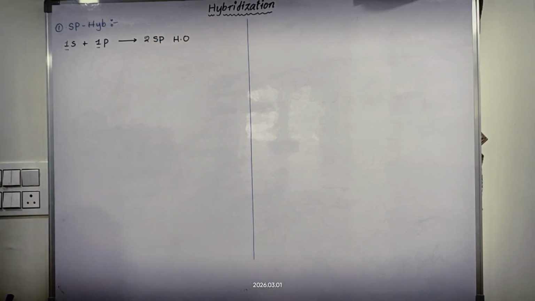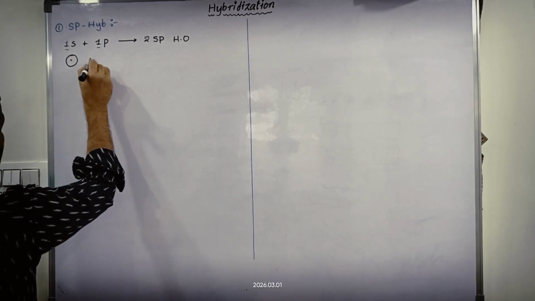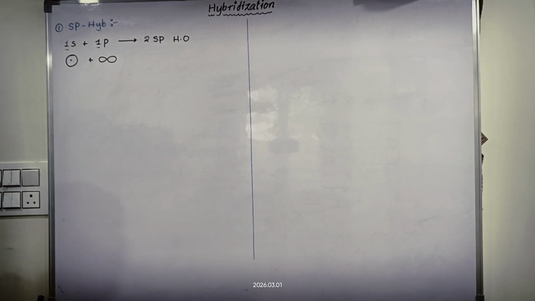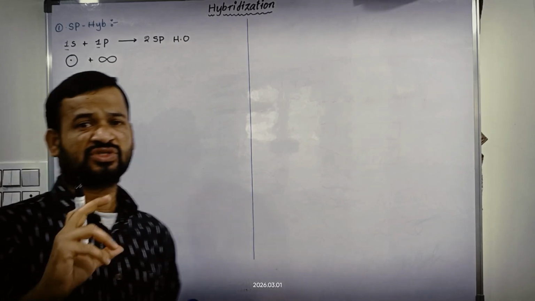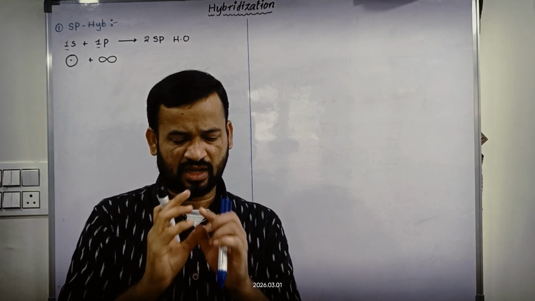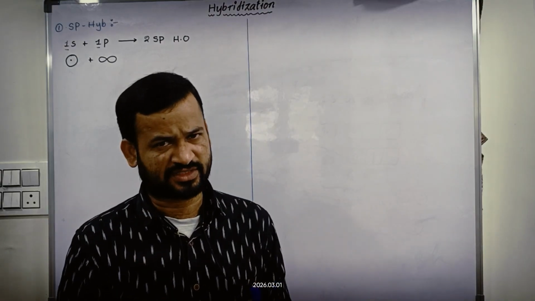Diagrammatically, the s orbital has a spherical shape and the p orbital has a dumbbell shape. These have almost the same energy, but exactly they do not have the same energy; a slight difference is there.